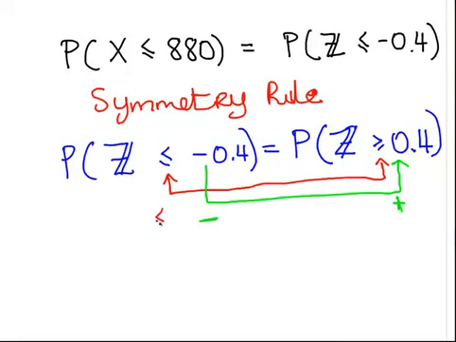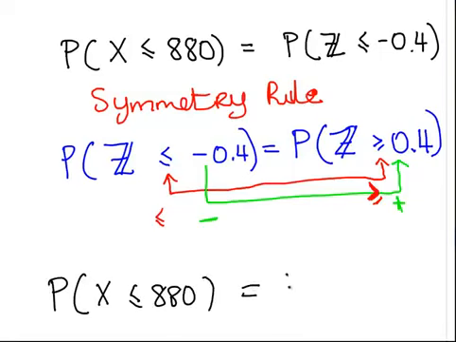Here it is less than or equal to, and here it is greater than or equal to. So the probability of x being less than 880 is equal to the probability of z being greater than 0.4.